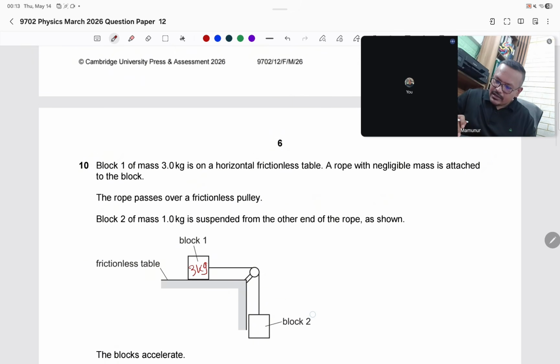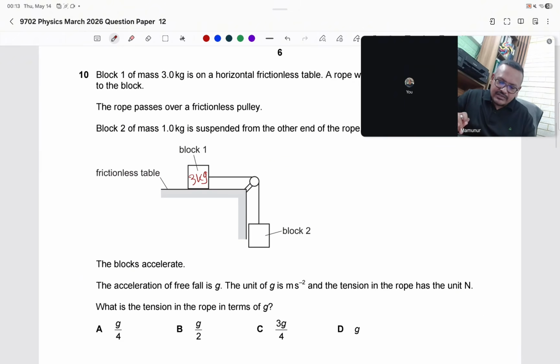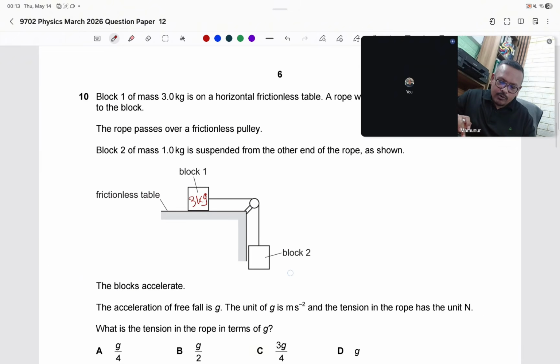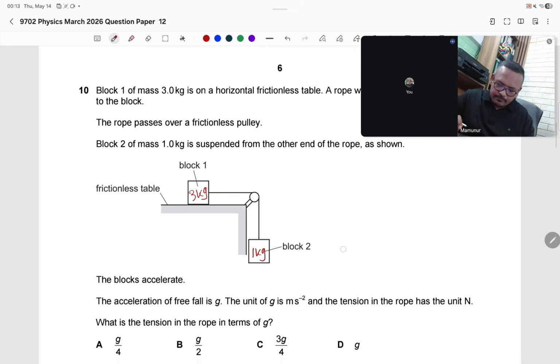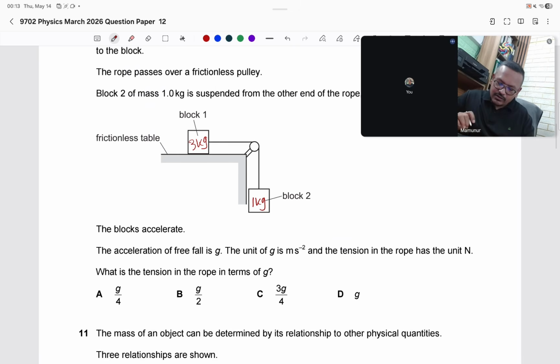Frictionless table, a rope of negligible mass attached to the block. The rope passes over the frictionless pulley. Block 2 has a mass of 1 kg, and this one is 1 kg, suspended from the other end of the rope. The block accelerates.